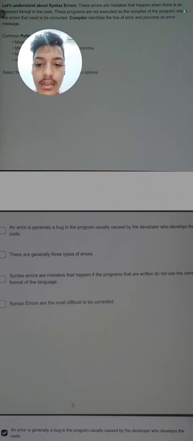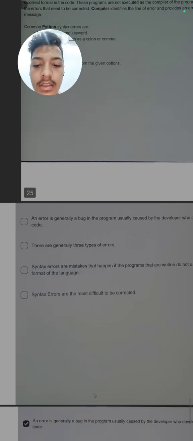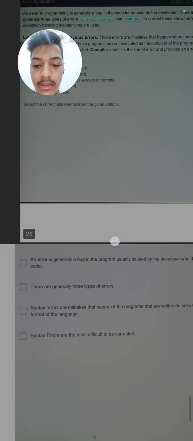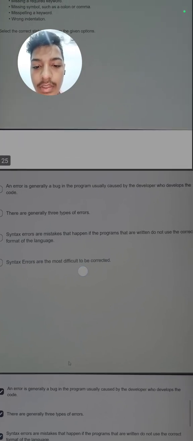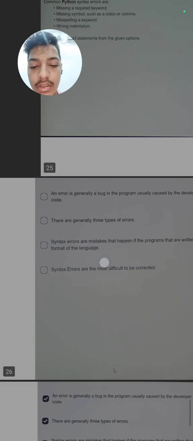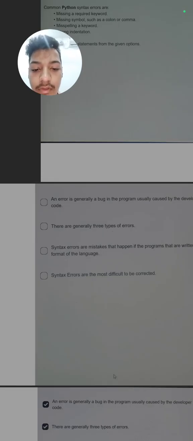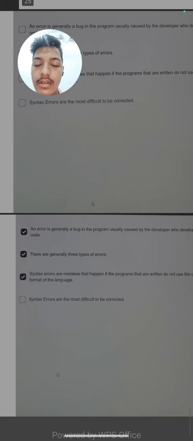First one is saying that an error is generally a bug in the program caused by the developer. Yes, it is true. Next is saying that there are generally 3 types of error. Yes, it is also true: syntax, logical, and runtime. Next it is saying that syntax errors are mistakes that happen in the program if they do not use the correct format of the language. Yes, it is true, because if there is misspelling or wrong indentation, it will give a syntax error. Next it is saying that syntax errors are more difficult to correct. No, syntax errors are not the most difficult to correct. So this statement is wrong, as you can see the answer.